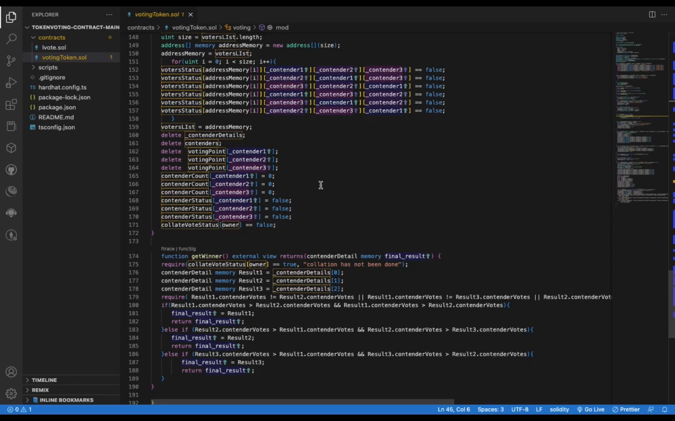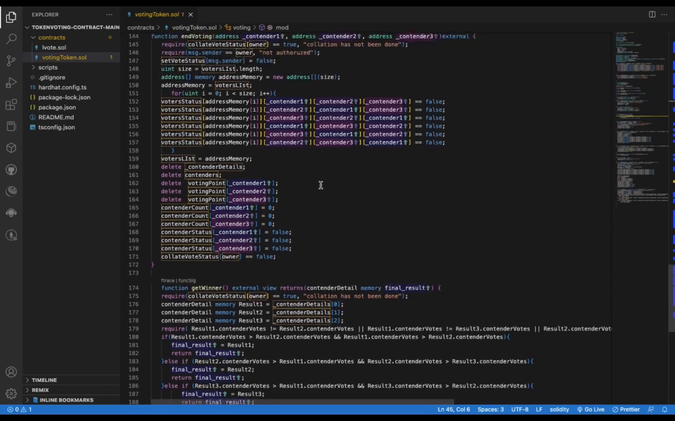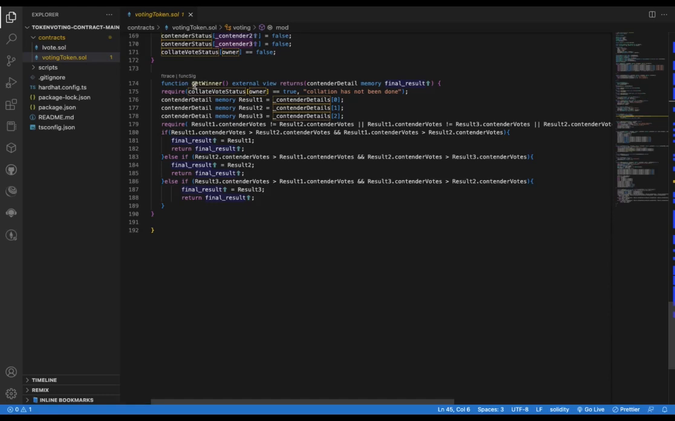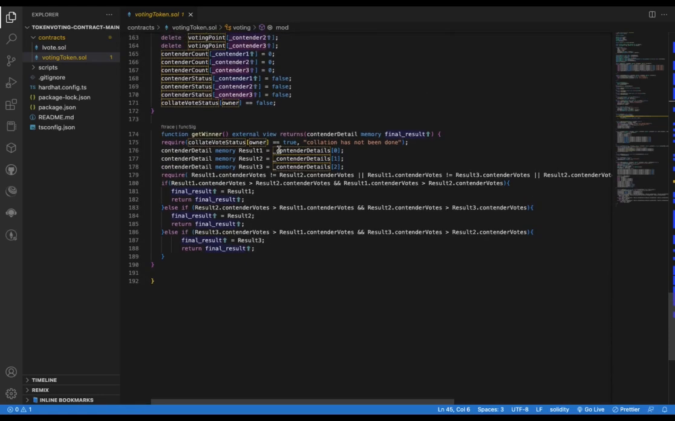So I'm still looking to create a factory contract such that we can create several instances of the voting token contract. So anyone can just go there, create a voting token contract, and then vote on it. The reason for this is to ensure that if 3 people are being voted for at a point in time, others can still create a new instance of that token voting contract and carry out their own voting process. So basically, this is the function to get the winner of the voting.